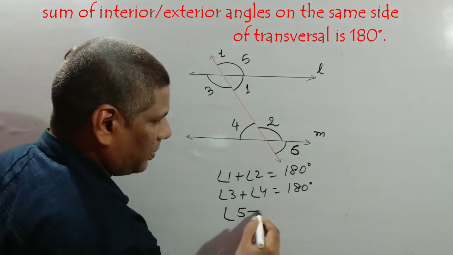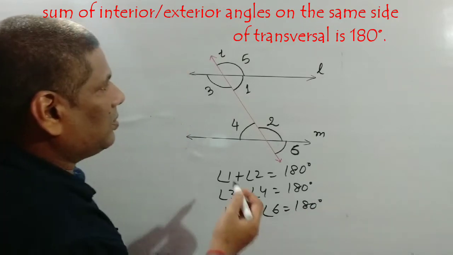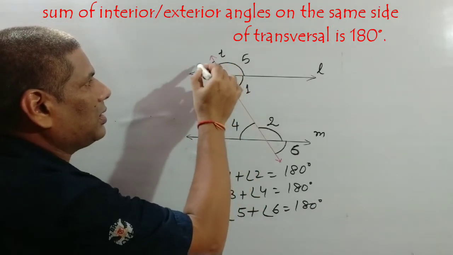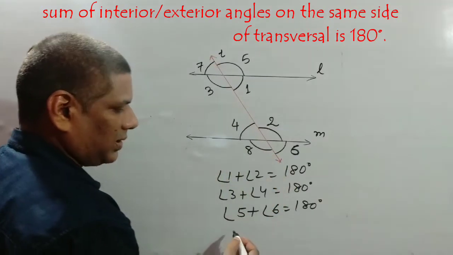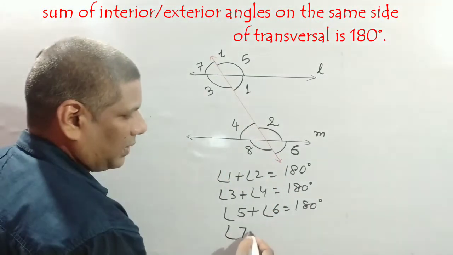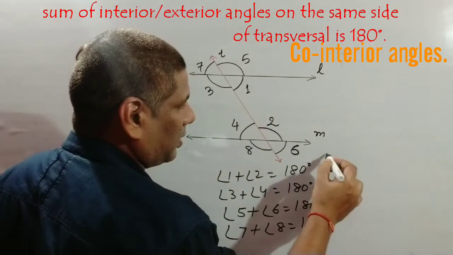Angle 5 plus angle 6 equals 180 degrees. Similarly, this exterior angle 7 and this exterior angle 8 make 180 degrees. Angle 7 plus 8 equals 180 degrees.